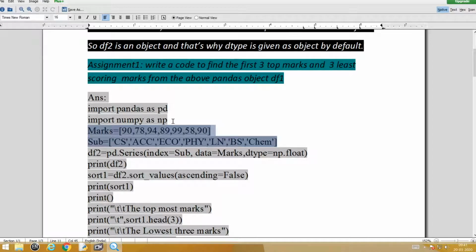You understood why we are having NumPy, isn't it? It's because we are using np.float. If this was not there, or if I am not specifying this data type here, then by default the object type is object itself, that is DF2 is object itself. Then we need not write import numpy as np here.